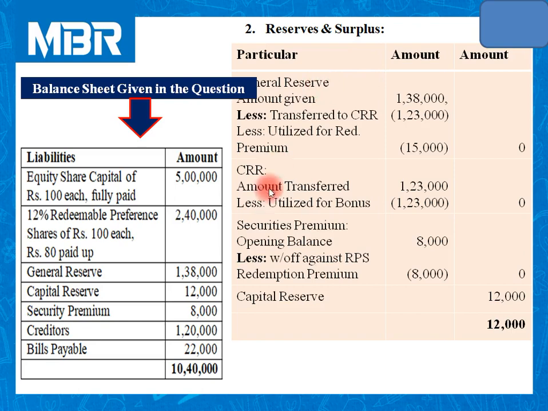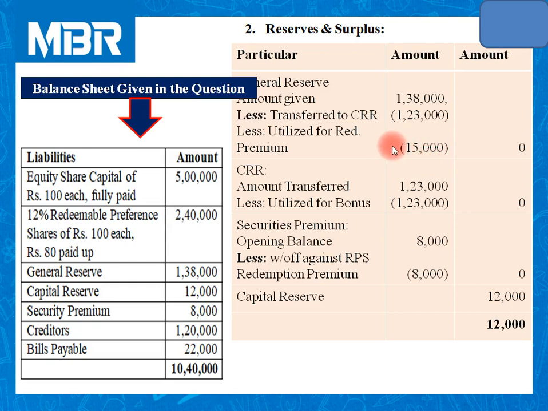General reserve amount given is 1,38,000. Out of this 1,38,000, we have transferred 1,23,000 rupees to CRR, and we have transferred 15,000 rupees to adjust against RPS redemption premium.